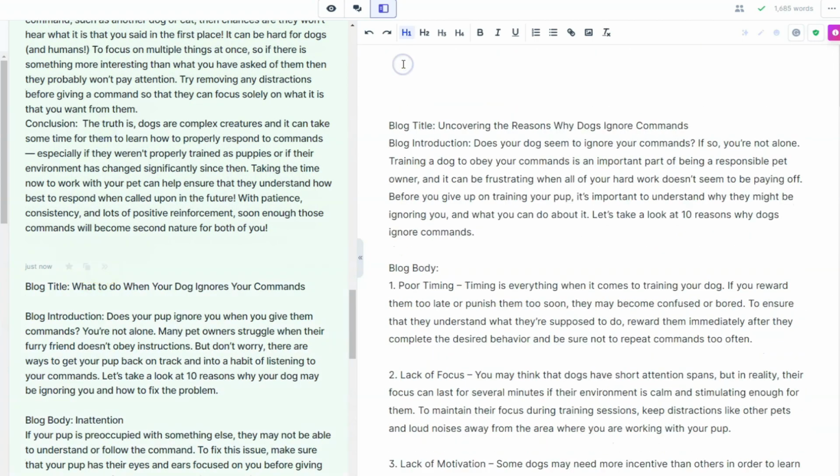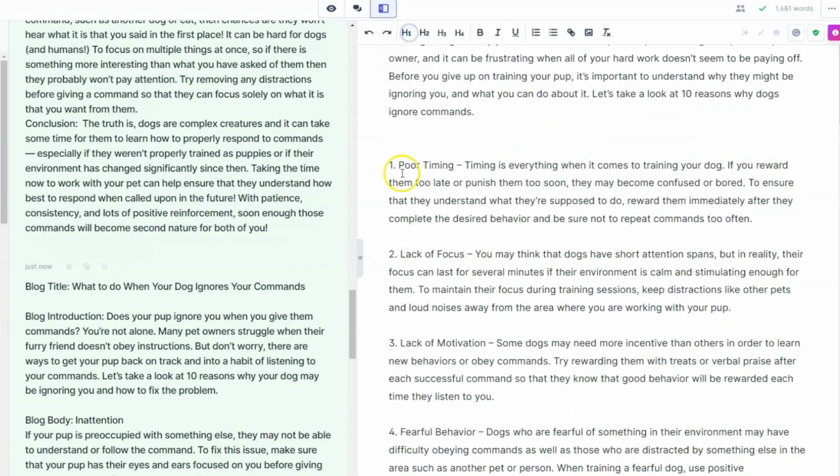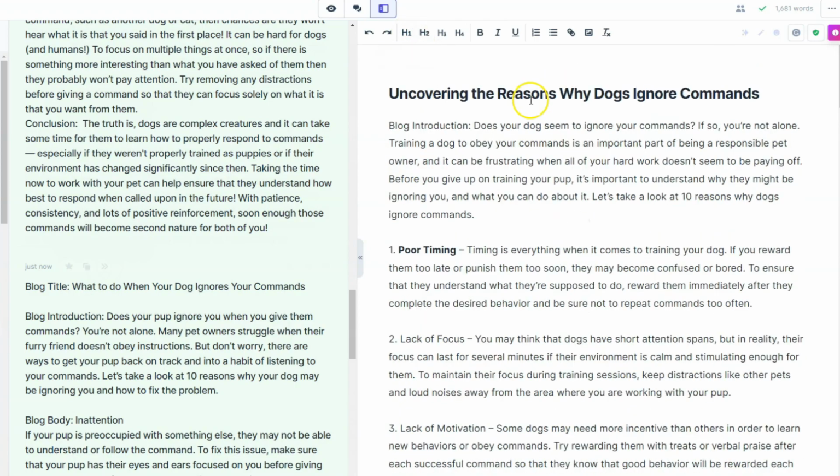Of course, we need to do some editing. We'll remove the blog title, add the headers, and edit the article. By the way, if we see that this article is better than the first one, you can see that this is a long article and maybe in SEO aspect it's better for Medium. We can use this one for Medium and the second one for the PDF.